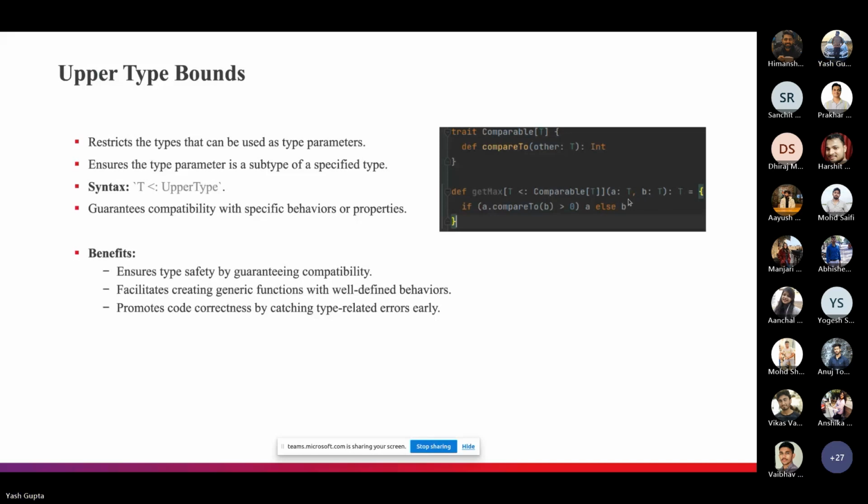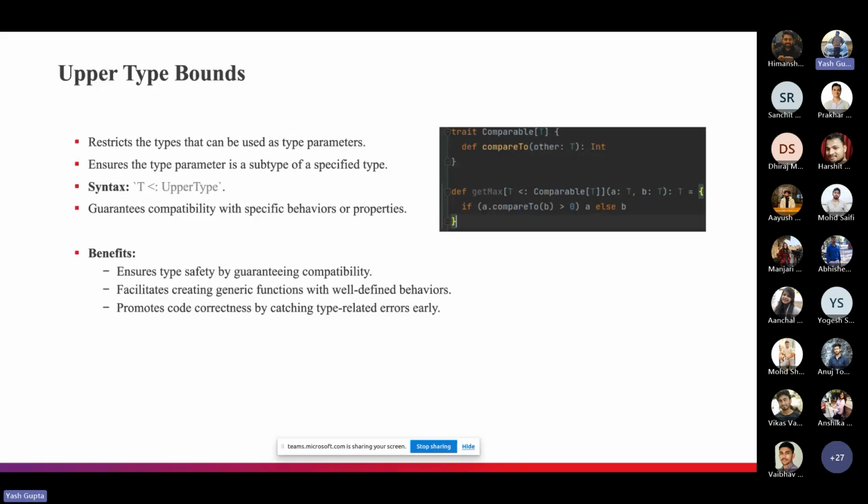Which means we can only compare the same type of object, right? And lastly, the return type is also T, which means we are ensuring that T must be comparable to itself. If I have a class Int, then Int is only comparable to Int, not to String, not to Double, not to Float, not to any other class.